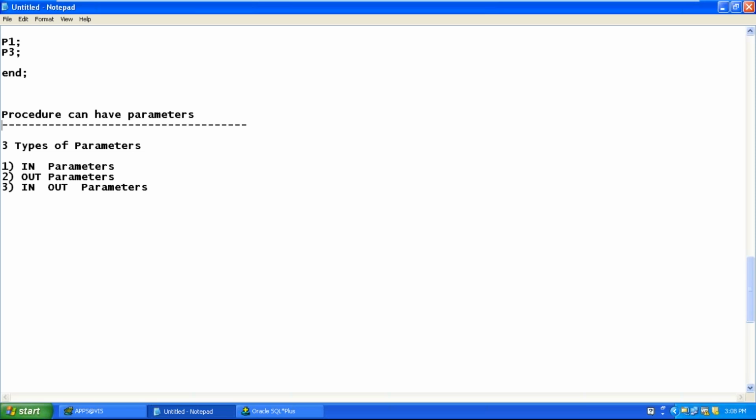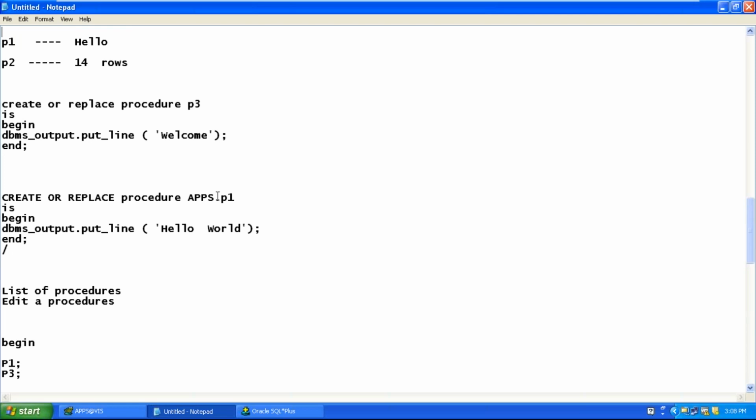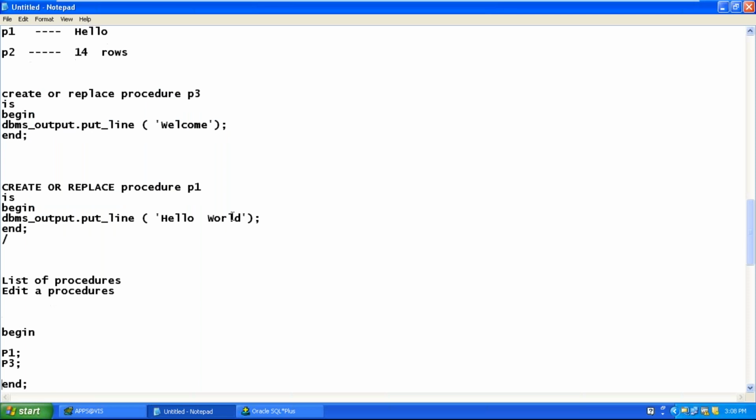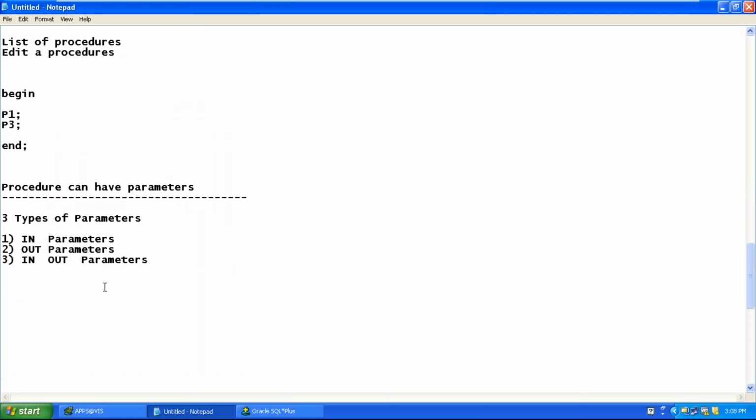We have created a procedure P1. How many parameters is this procedure P1 having? No parameters at all. Any parameters for the P3 procedure? No parameters. The examples we have discussed so far are procedures which are not having any parameters. But if required, procedures can have parameters. Let us learn about these three types of parameters. Of all three types, in parameters are very important. We rarely use out and in out parameters. Most of the time we always use in parameters.